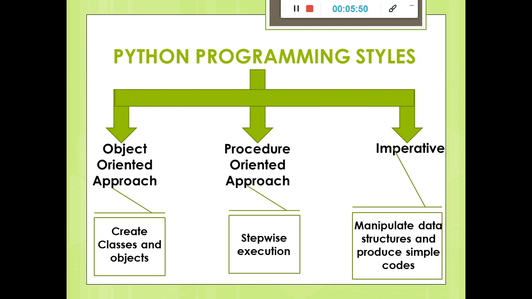But in the procedure oriented approach, there is a fixed set of rules. We have to follow those rules stepwise. If one step is skipped, then our program fails. And if we forget to give the first step, then also our program fails. It follows a top to down approach, means it checks from top to down. And in the object oriented approach, it follows a bottom to up approach. It starts from the bottom to check where all we have called what things. And it provides security. The object oriented approach provides more security than the procedure oriented approach.